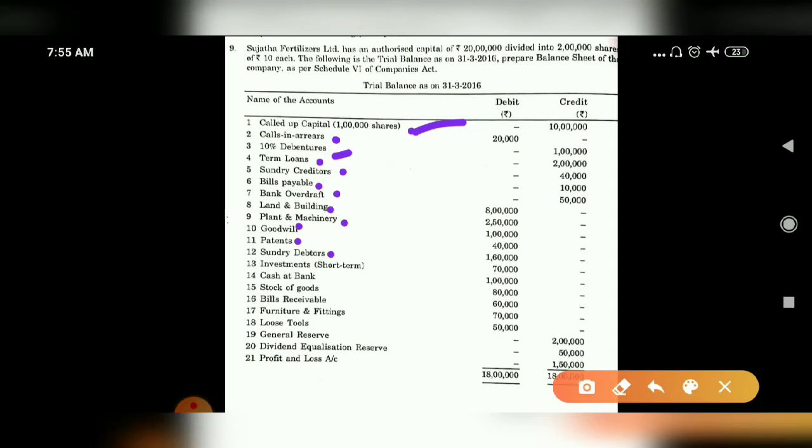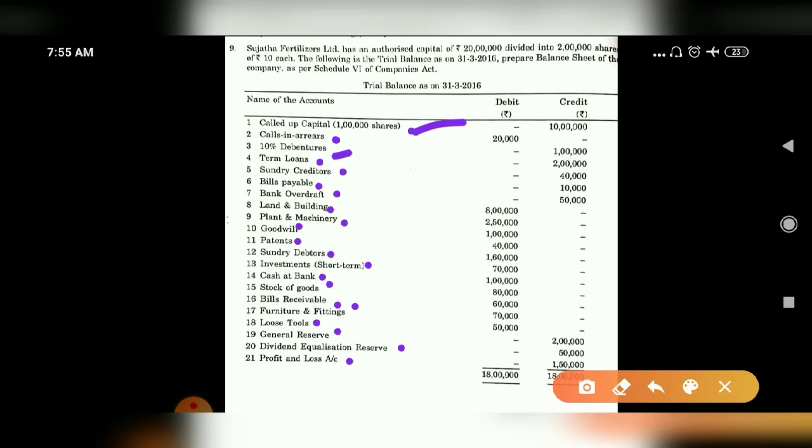Sundry debtors means asset side. Then investments, assets, cash at bank, assets, stock, assets, bills receivable, assets, isn't it? Furniture, loose tools, assets. Then general reserve will come in the side of liability. Dividend equalization reserve, it is also liability.